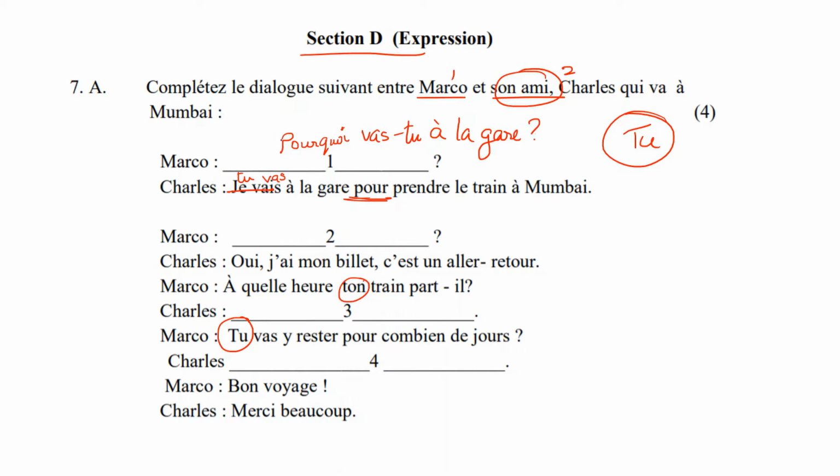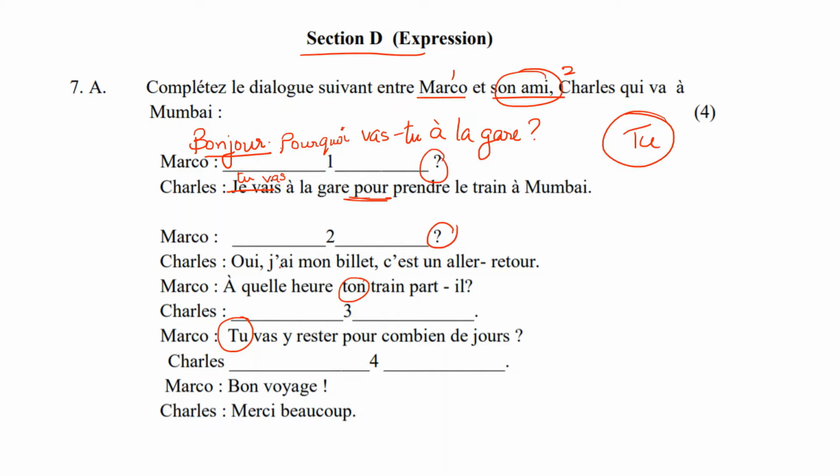You always start a conversation with a greeting. You can say bonjour. You will never start straight away with pourquoi. Always start with a greeting. Then the second blank you have to fill is also a question. This question mark is telling you that you have to write a question. You don't have a choice.